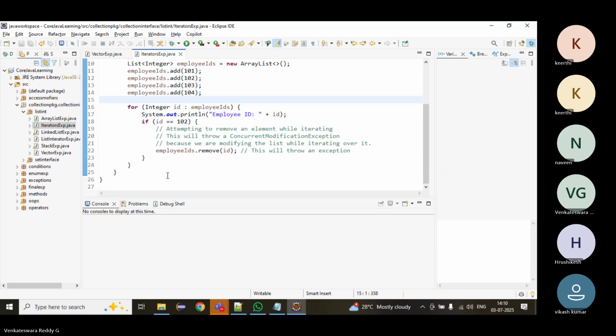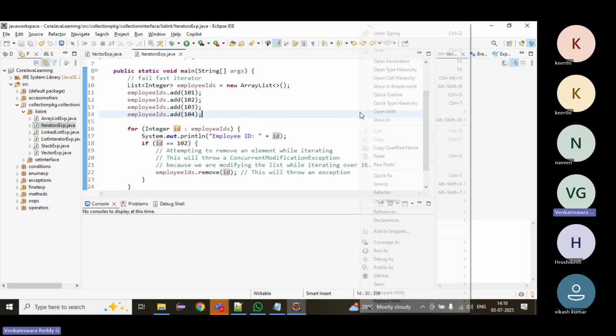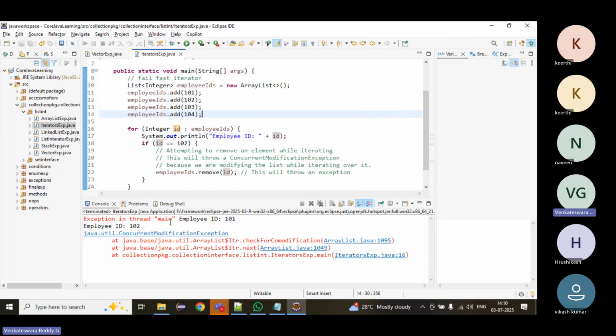Like this, by using the for-each method, I am trying to remove one element, by just passing that ID value to remove. Now run it. We will get a ConcurrentModificationException. Why are we getting it?